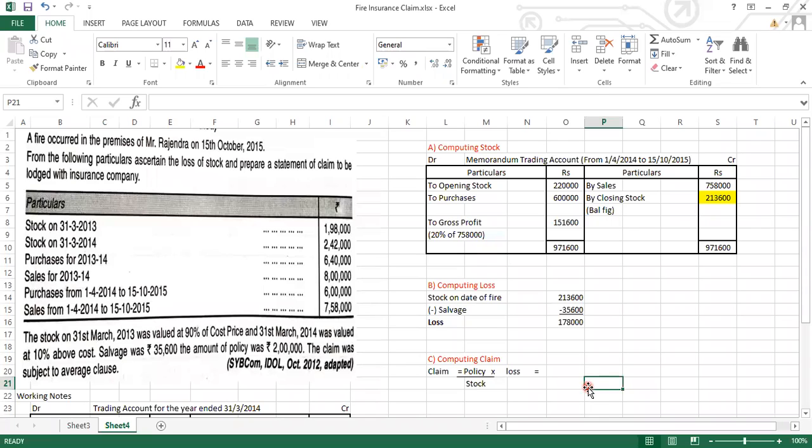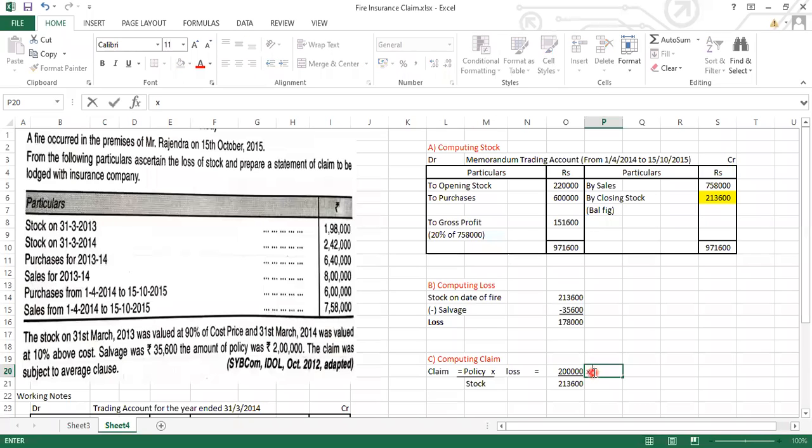So the formula is claim equals policy divided by stock into loss. So what is the policy amount which is given in the question? It is 2 lakh. How much stock loss did we have? 1,78,000. And multiply this by, sorry, stock it is 2,13,600. Extremely sorry.